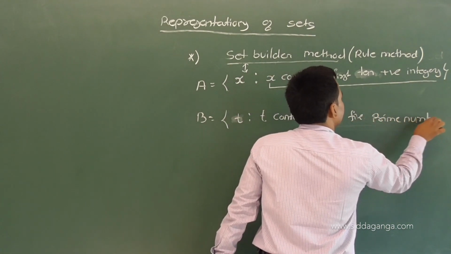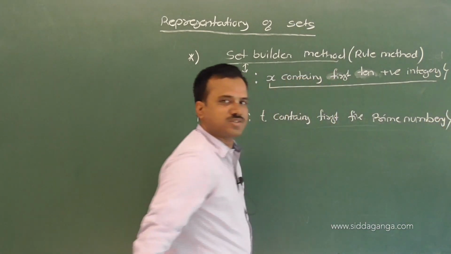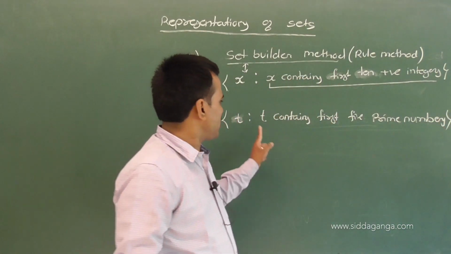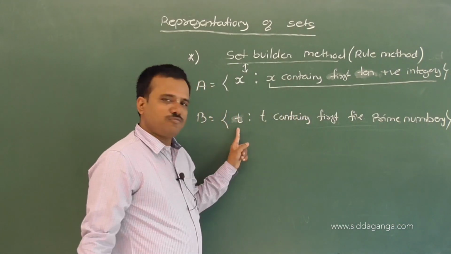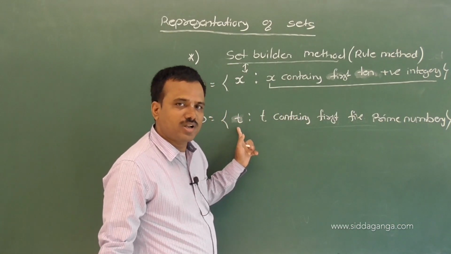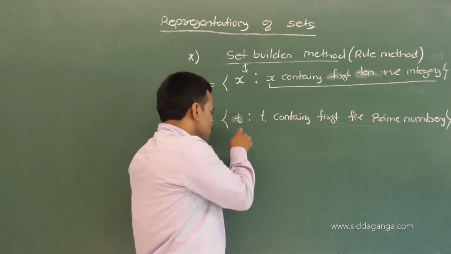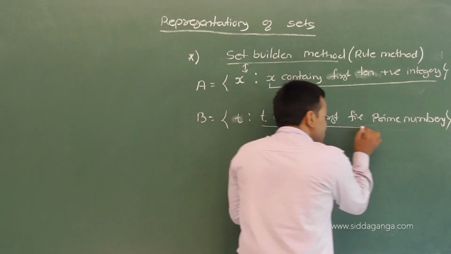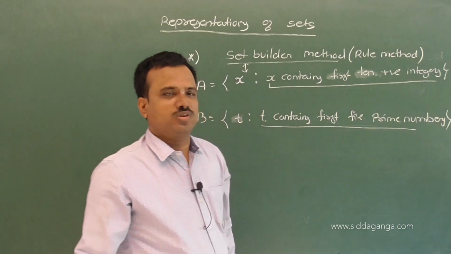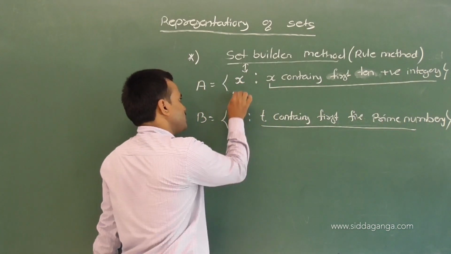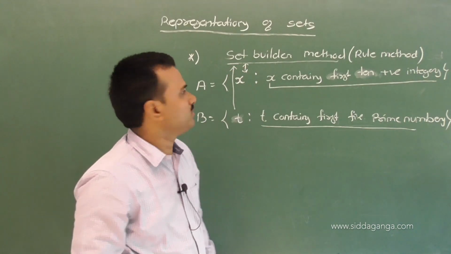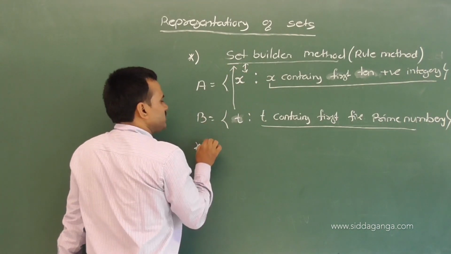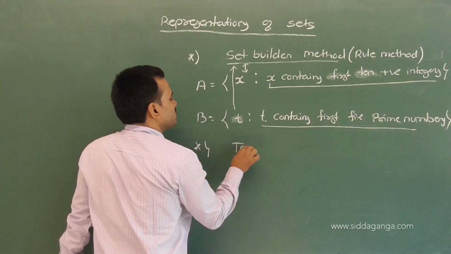T contains the first 5 prime numbers. See, observe here. First we write a small alphabet letter, then using that alphabet letter we assign a condition, a rule. This type of representation we call it as what? Set builder method.